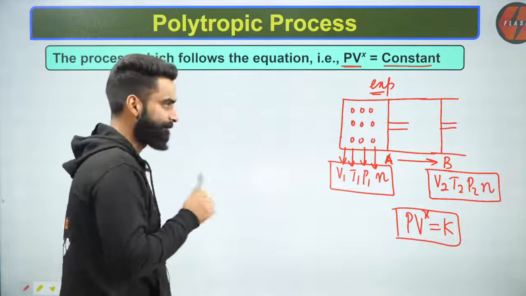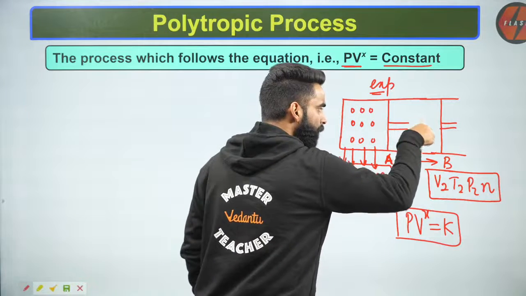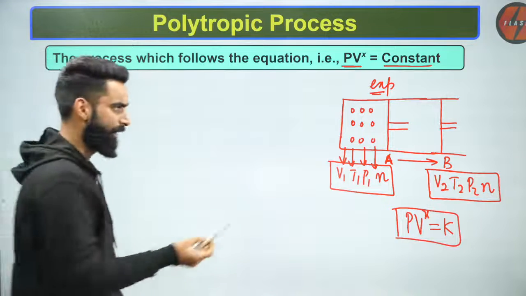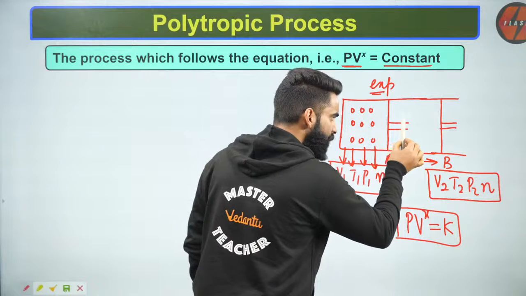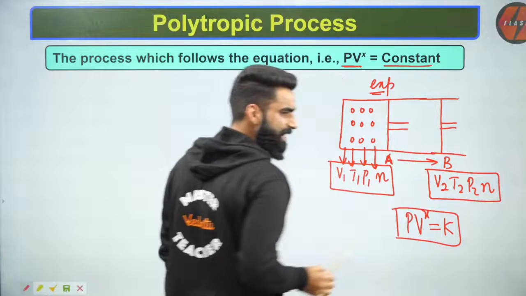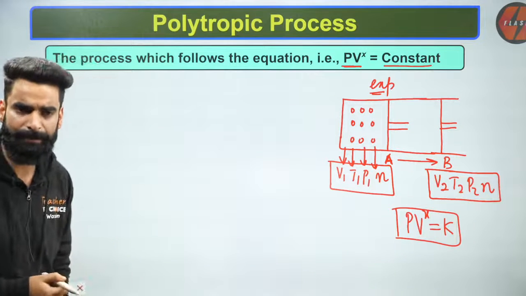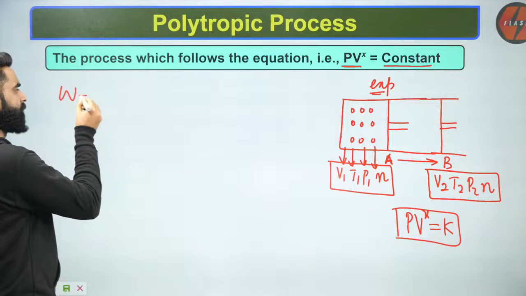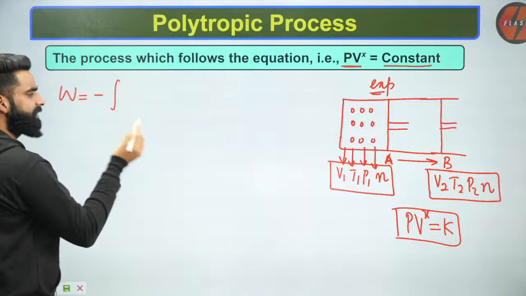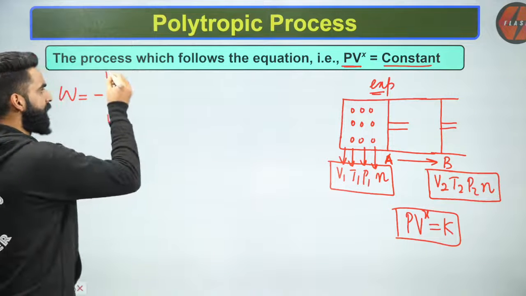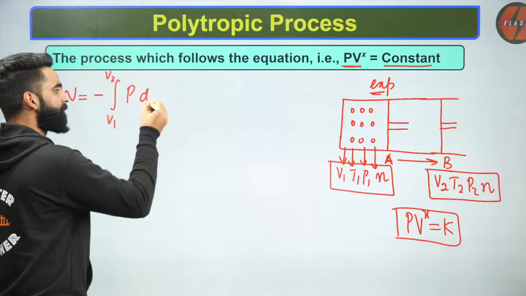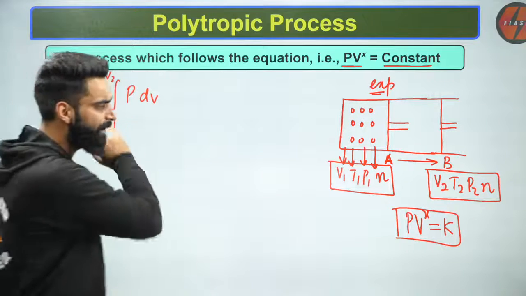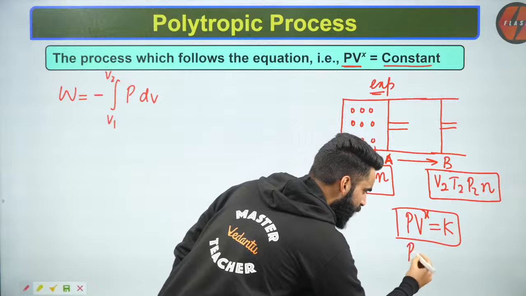Now people, first thing: when this expansion is happening, the volume of the gas is changing, and at the same time the pressure of the gas is also changing as the piston goes outwards. Now, how do I calculate work? I'll calculate work as minus integral from V1 to V2 of P multiplied by dV, where P is the pressure of the gas.